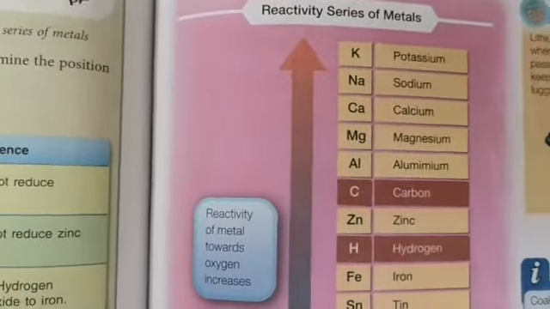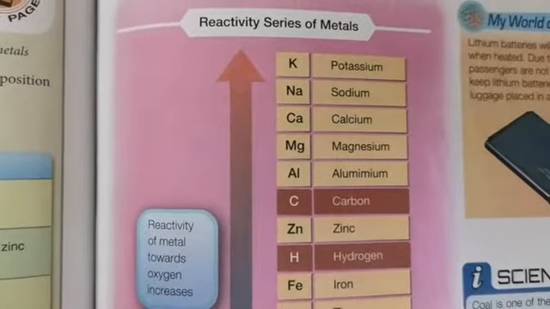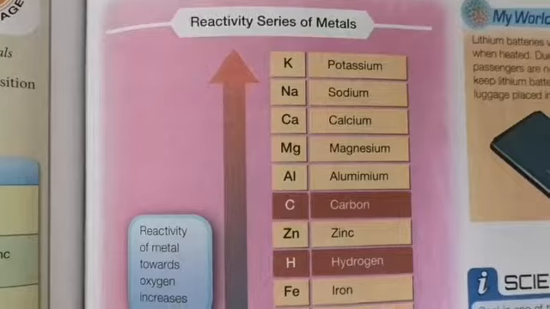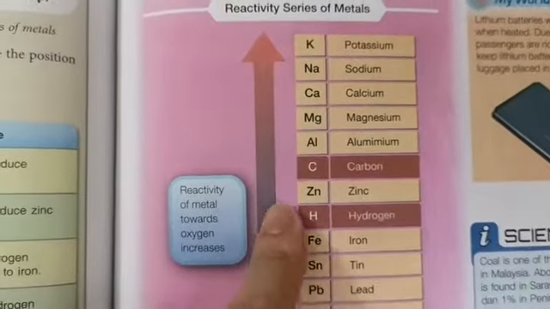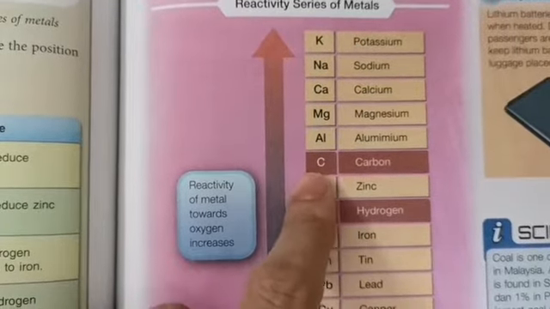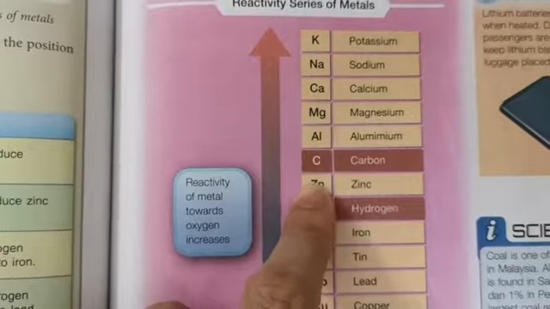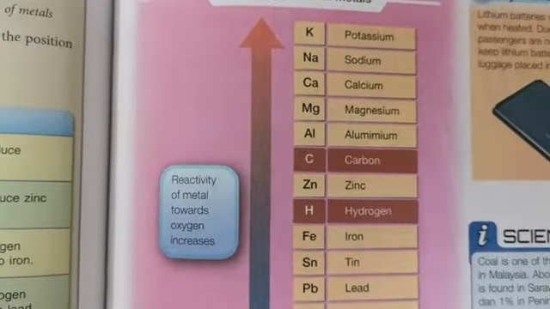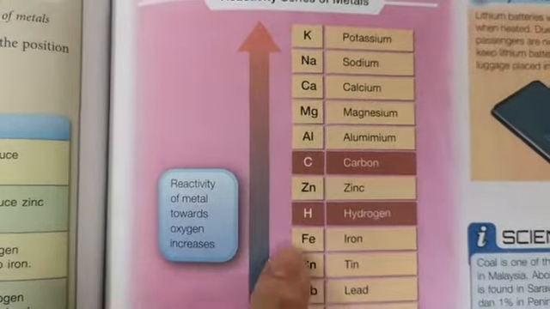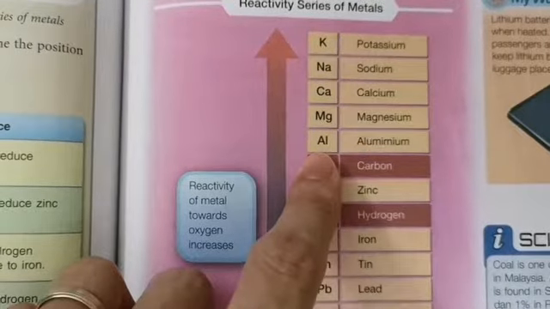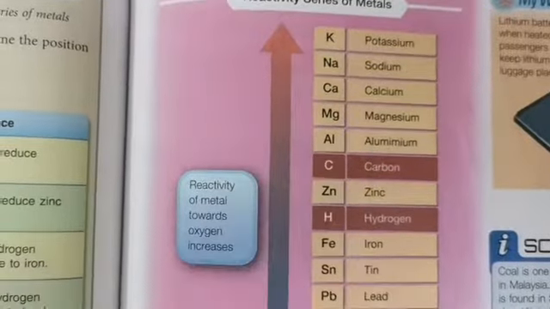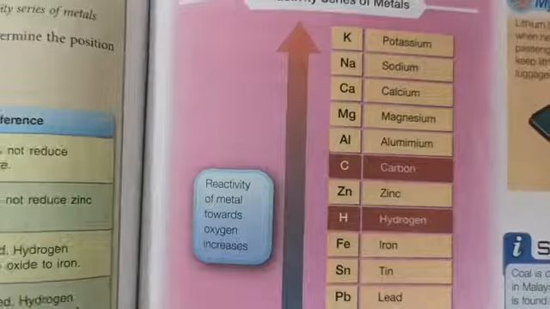Now, if you look at the reactivity series of metals with carbon and hydrogen in it, you will see that carbon is more reactive than zinc. Carbon is more reactive than iron. But carbon is less reactive than aluminium. Carbon is less reactive than magnesium. Now, if you look at what